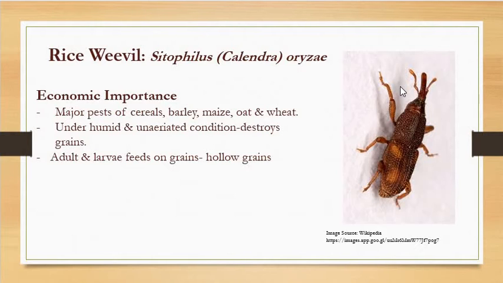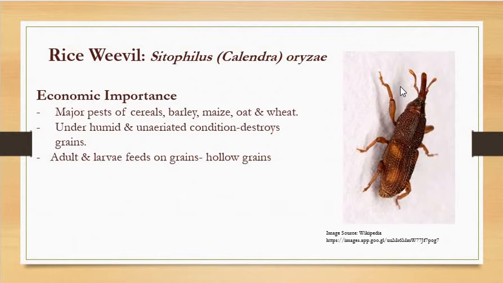The larva is about 5 mm long, having a horny brown head, and lives permanently inside the empty grains, also called kernels. The larval period extends to about 19 to 35 days during unfavorable conditions.